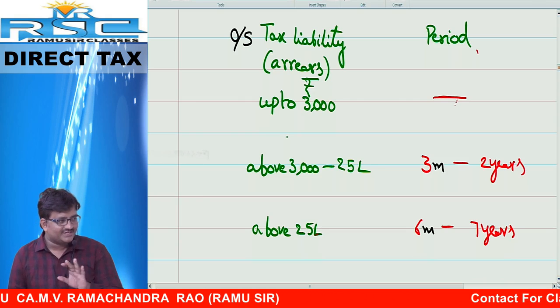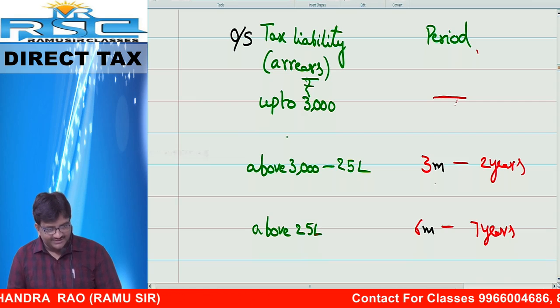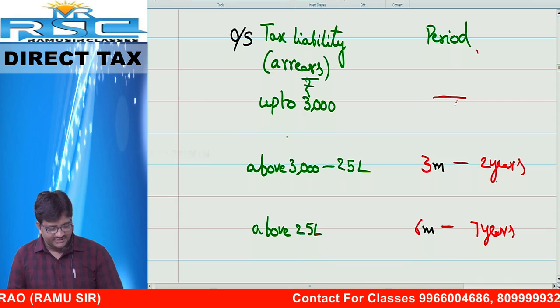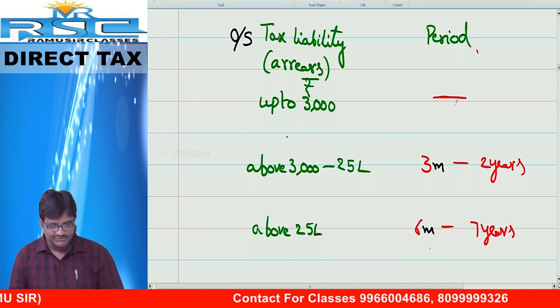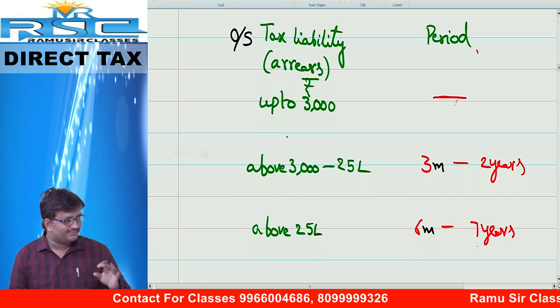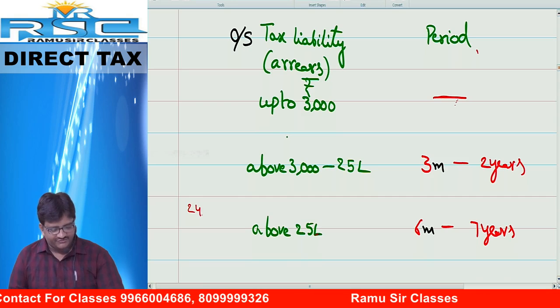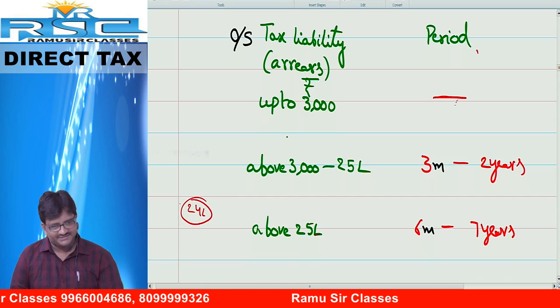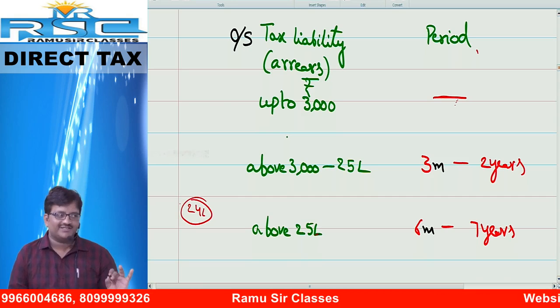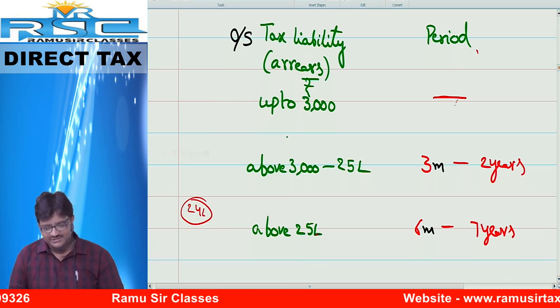Up to 3,000, no imprisonment. 3,000 above up to 25 lakh, 3 months to 2 years. Above 25 lakh, 6 months to 7 years. Clear? This is the imprisonment. You have not paid 24 lakh. Then what is the imprisonment? You have not filed the return and you have not paid the tax. 3 months to 2 years. How much? 2 years.